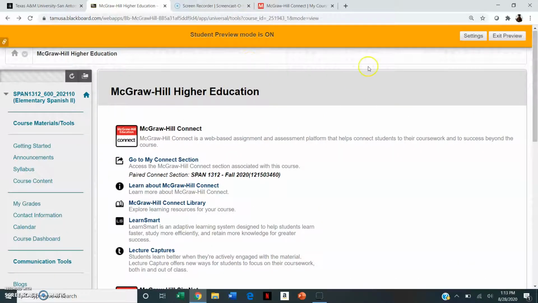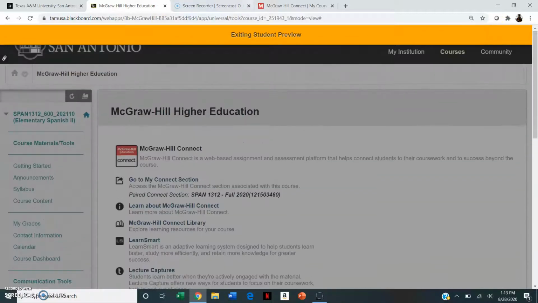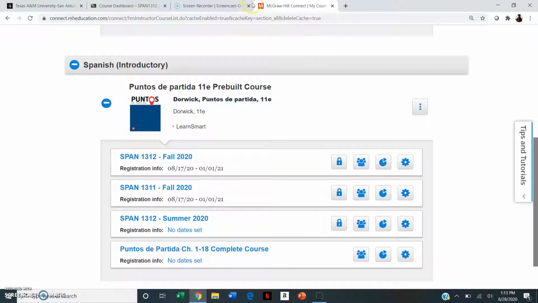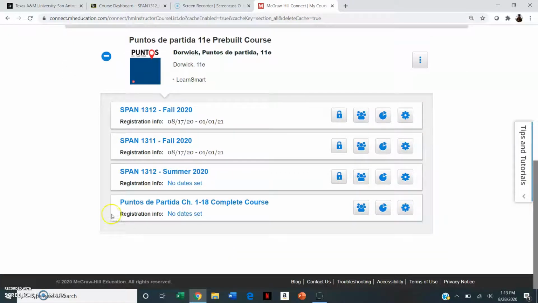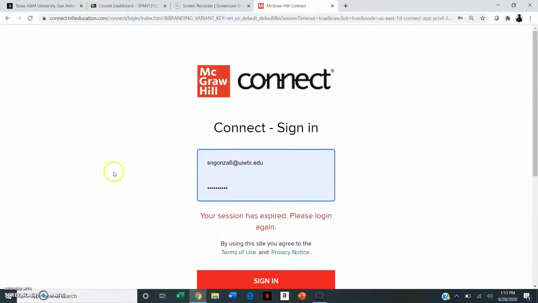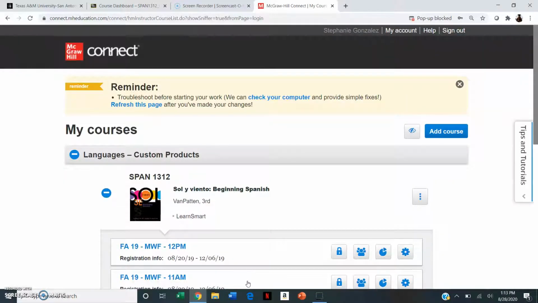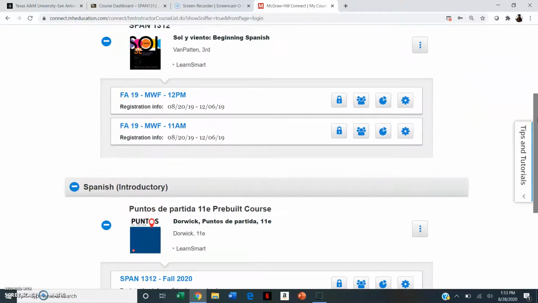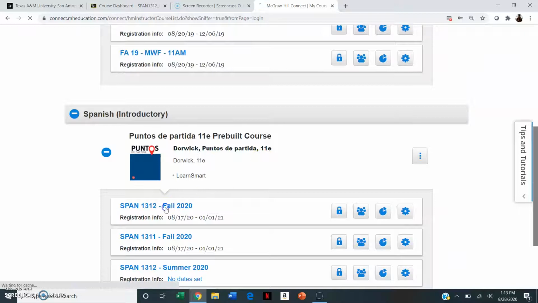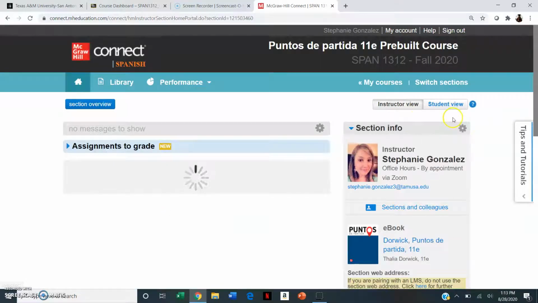Okay, I'm going to exit the preview. Another option is when you can click McGraw-Hill Connect, and you'll do your login for the class. It should only have one option for you because I have multiple options because I teach multiple sections. So I'll put in my password to go to our section. Okay, Fall 2020, Spanish 1312. I'm going to go to Student View.